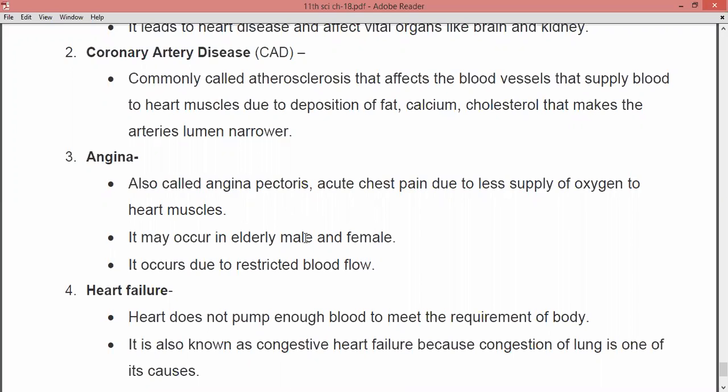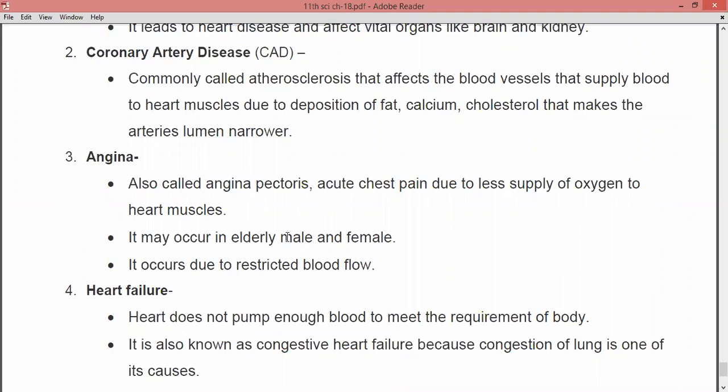And this can occur in elderly male or female, right? It occurs in both male as well as female, and it occurs due to restricted blood flow. Because the blood is the only medium which is going to carry the oxygen, if the blood does not reach the heart muscles, then your heart muscles are not going to get a proper supply of oxygen, and it leads to this condition.